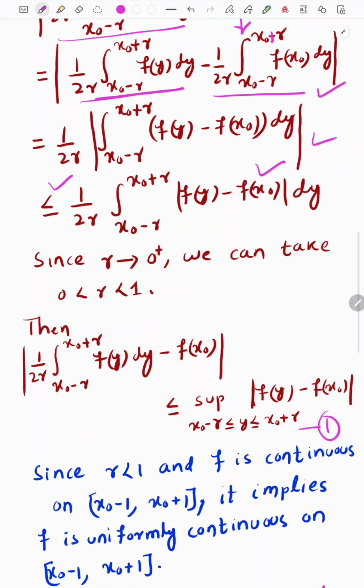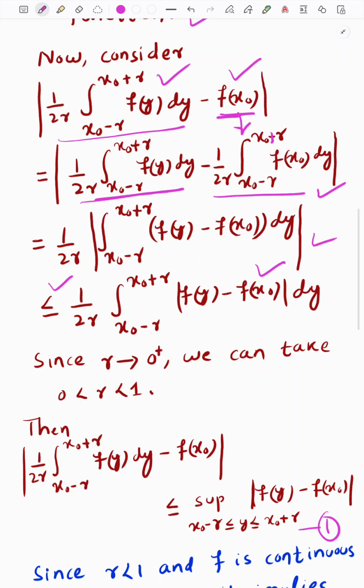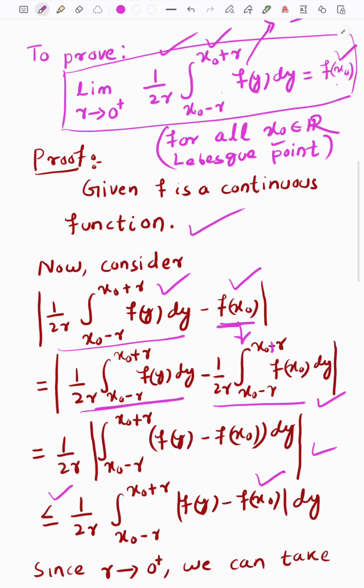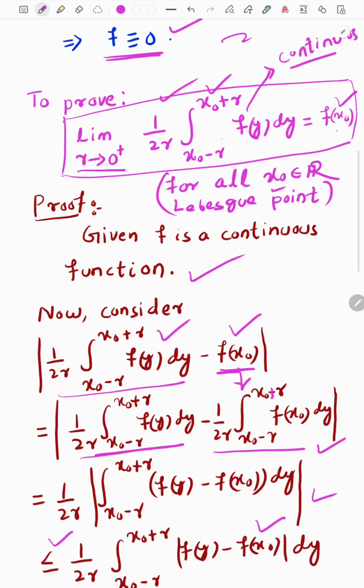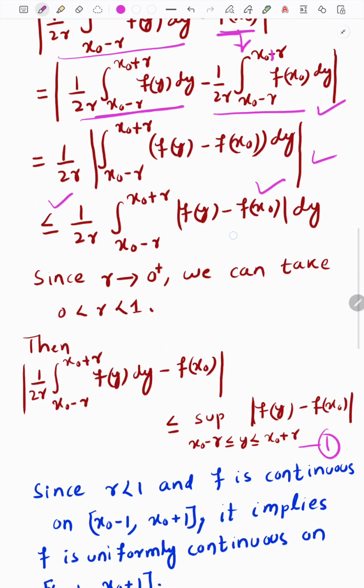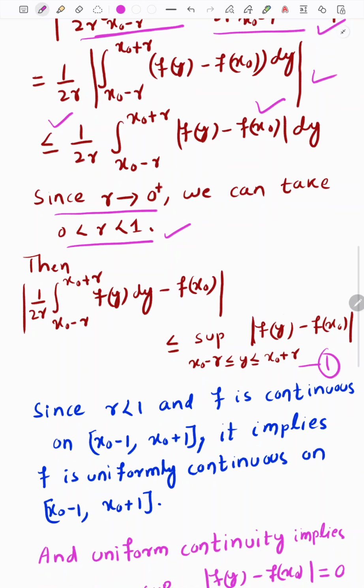Now my final target is to pass the limit r tends to 0, because here we have r tends to 0 plus. 0 plus is given because r greater than 0, so we are coming from the right side only. Since our limit is r tends to 0 plus, we can consider that r lies in 0 to 1. There is no harm in considering that r belongs to 0 to 1.